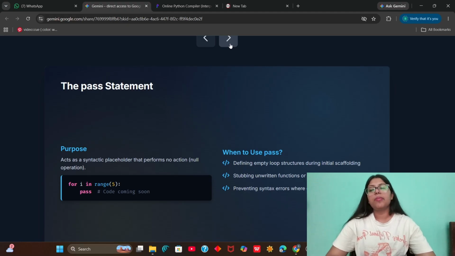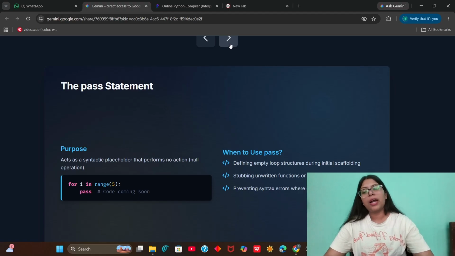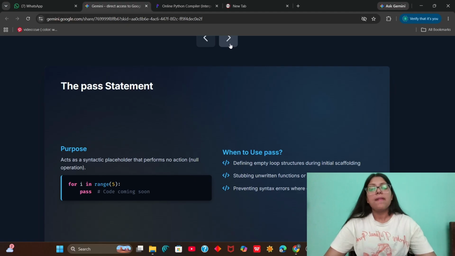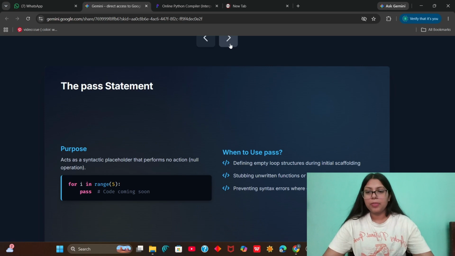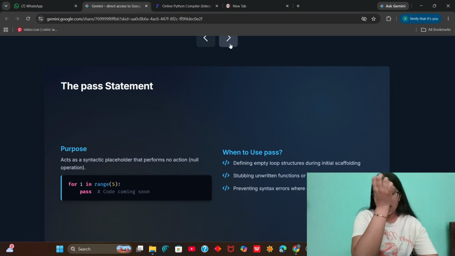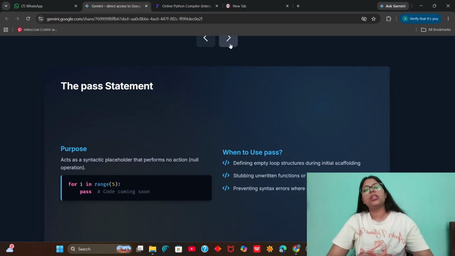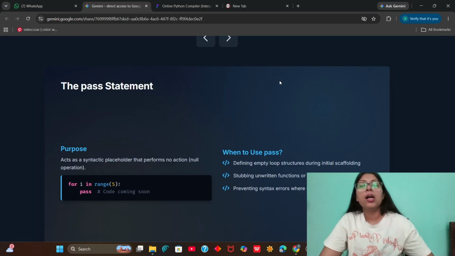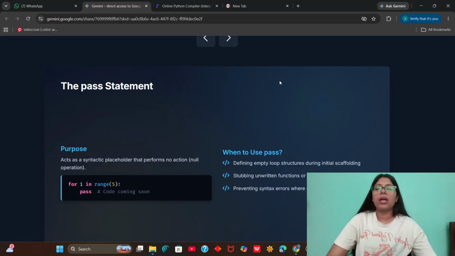Next is the pass statement. This basically works as a placeholder, for when we do not know what to do right now for a particular number in the range. Then we write pass, meaning we will write some code here in the future. If I write pass here, it will ignore the execution, but it won't throw any error. We can use pass when defining an empty loop structure during initial scaffolding, when we do not know what to write inside the loop yet.